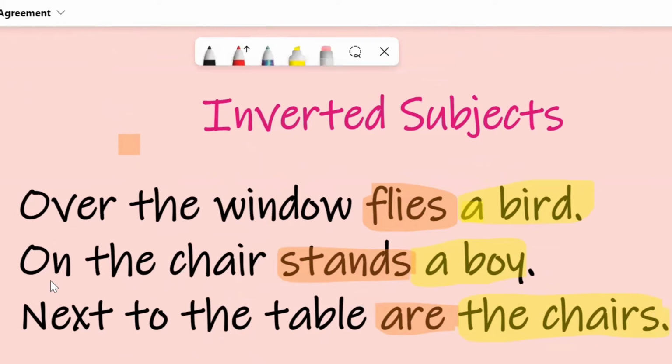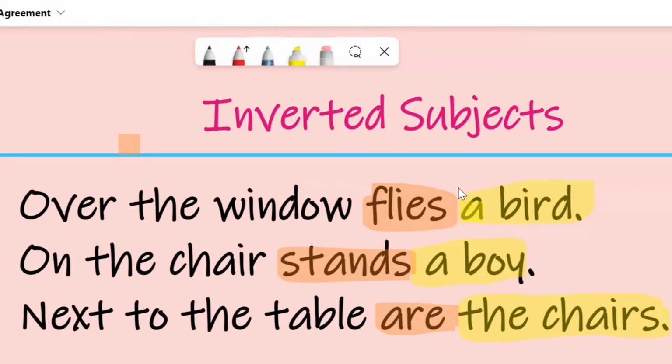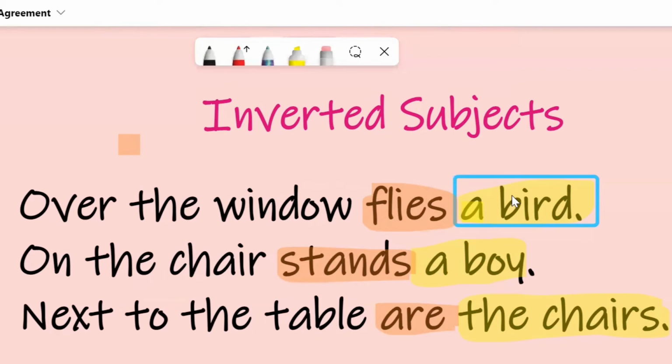Read the sentence well and determine what the subject is, even if it comes after the verb. The subject's number determines the number of the verb. Say, for example, over the window flies a bird. This is one bird. The subject here, bird, comes after the verb, that is flies.